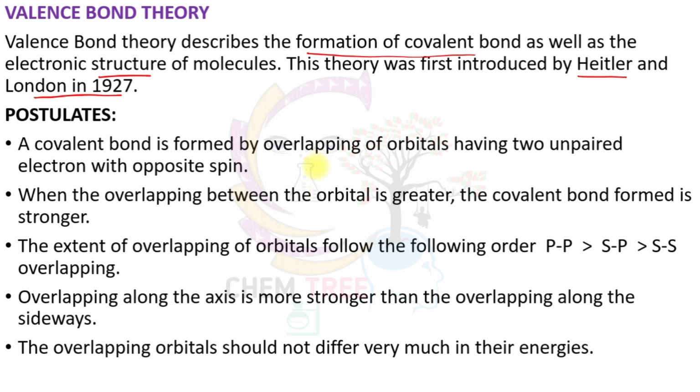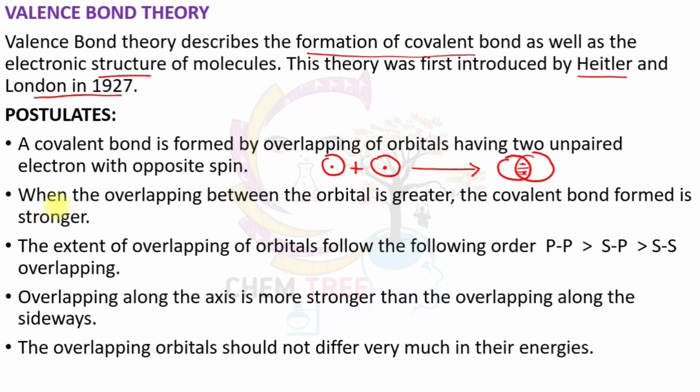Overlapping means two orbitals share a common region in space. For example, when a 1s orbital overlaps with another 1s orbital, it forms ss overlapping, and this is the common region where both orbitals share their electrons.